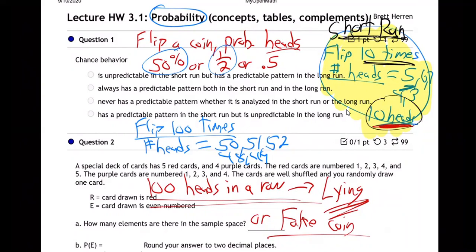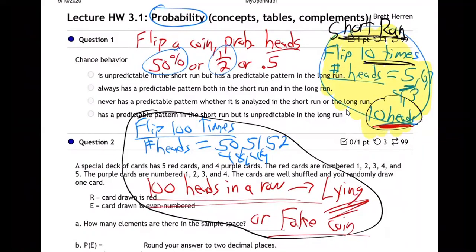Whereas if you flipped 100 times, this is the long run over here. This is the long run. There is no way in the world you're going to get 100 heads in a row. Now, that's a strong statement for me to make. But I'm telling you, the odds are so low that no one in the world throughout the history of the world has ever done it. That's how rare it is.